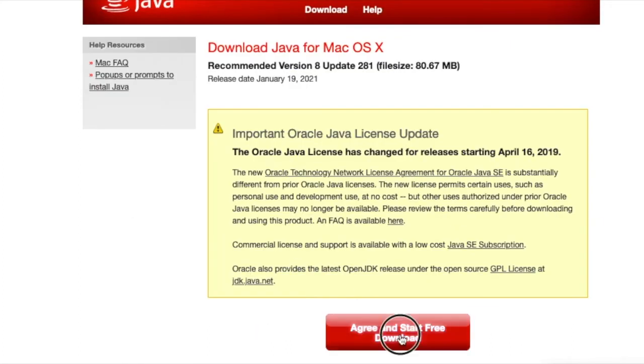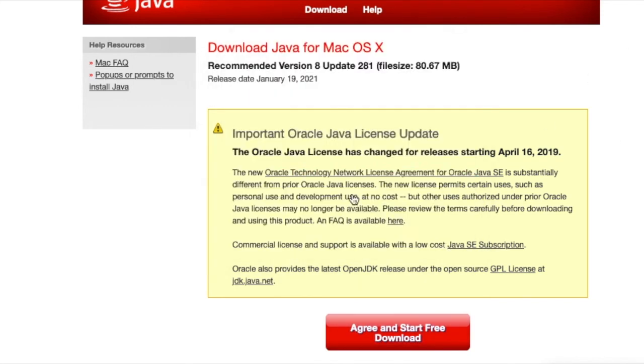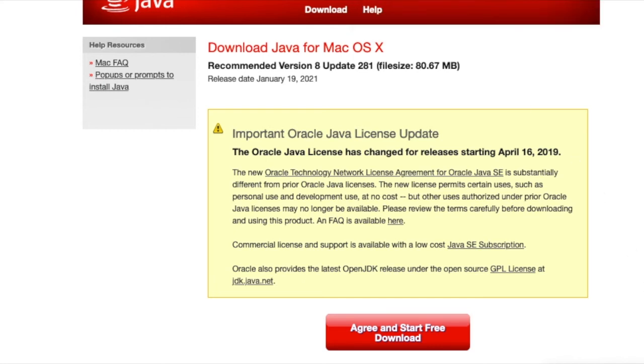Here we found Download Java; agree and start free download. Here our file will be downloaded. I'm just going to save it. On Mac it will be saved in the form of .dmg. The extraction will be done by itself. So the Java runtime environment has been downloaded. Let's extract it and see what our output will be. Yes, it is opening.